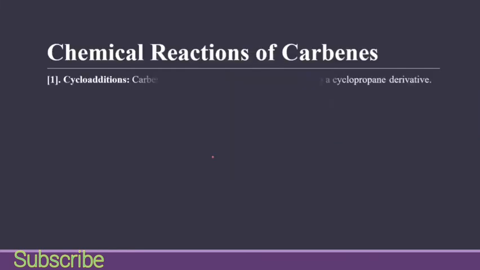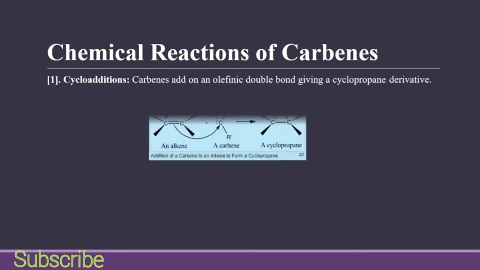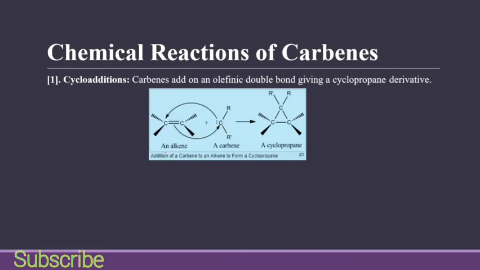So now we will talk about chemical reactions of carbenes. Cycloaddition: carbenes add to an olefinic double bond giving a cyclopropane derivative. So if we have an alkene, a carbene can easily react and form a cyclopropane. So it can attack on this carbon, and then this bond will break and this carbon will attach to this carbon, and then we have a cyclopropane.